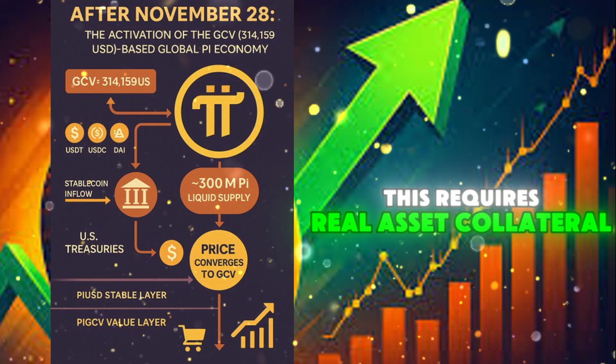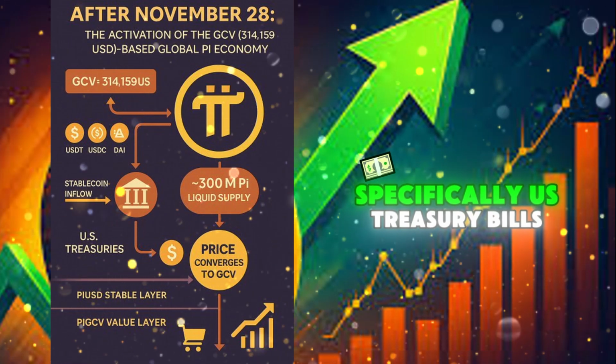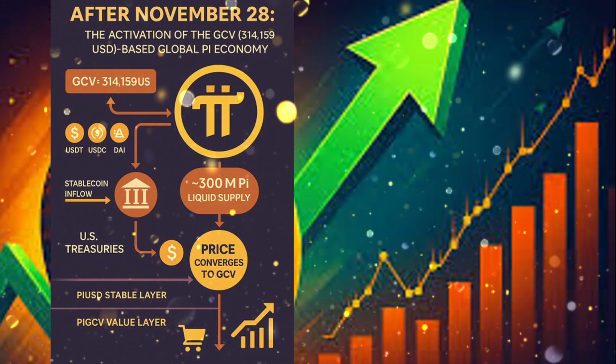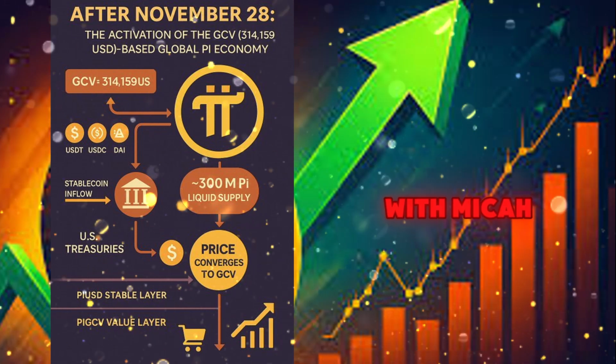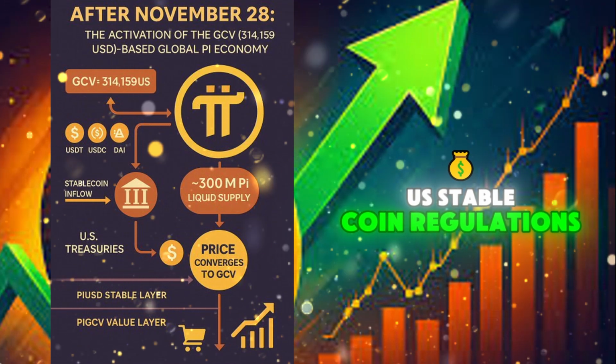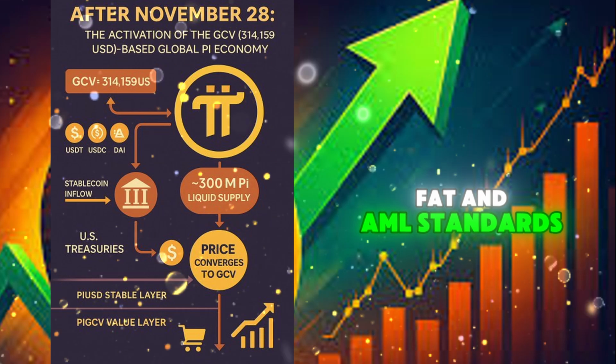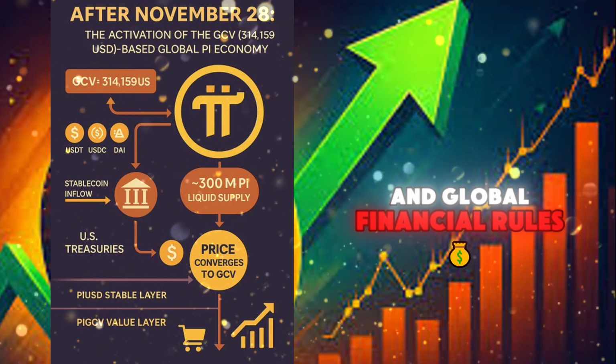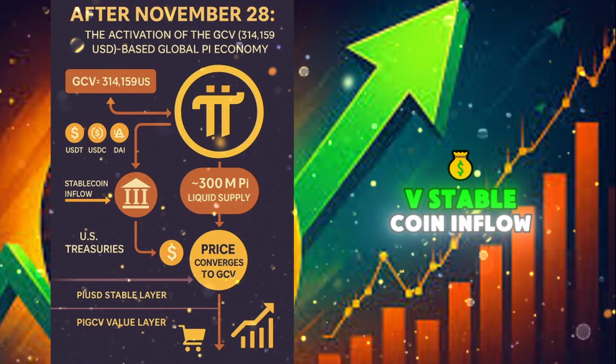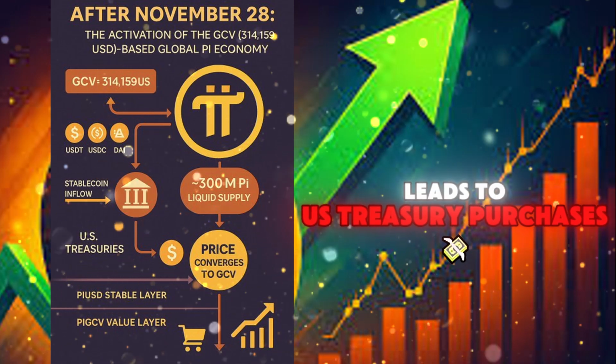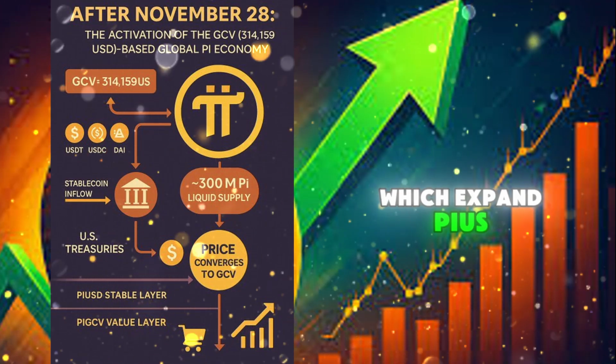This requires real asset collateral, specifically US Treasury bills. This keeps PiUSD aligned with MiCA, US stablecoin regulations, FATF and AML standards, and global financial rules. Stablecoin inflow leads to US Treasury purchases, which expand PiUSD.